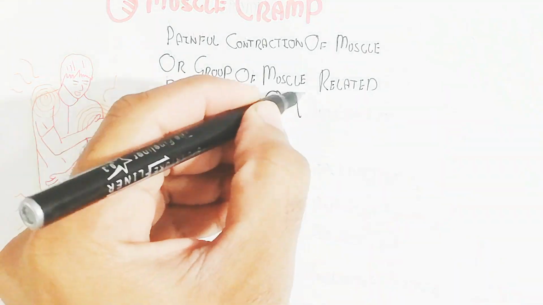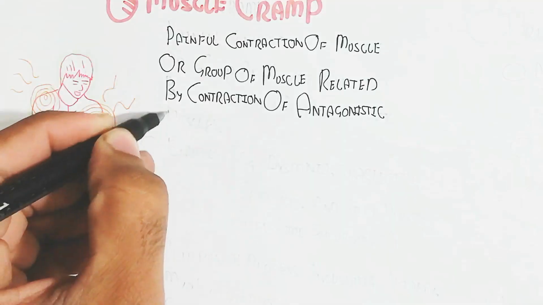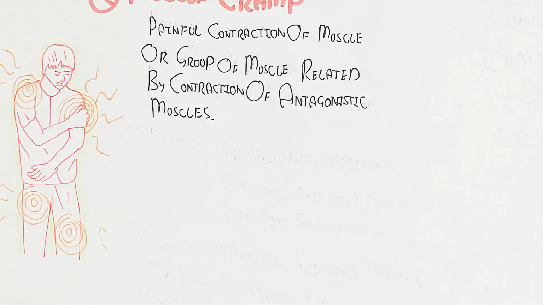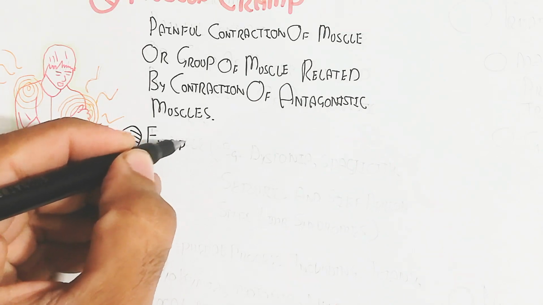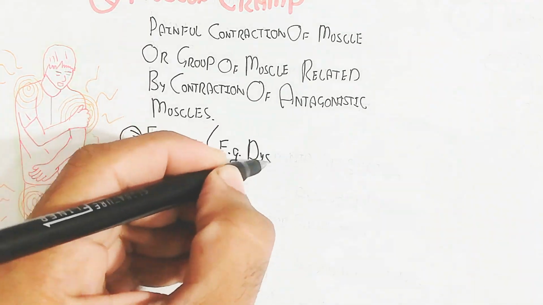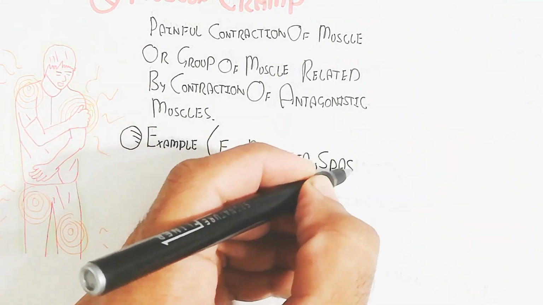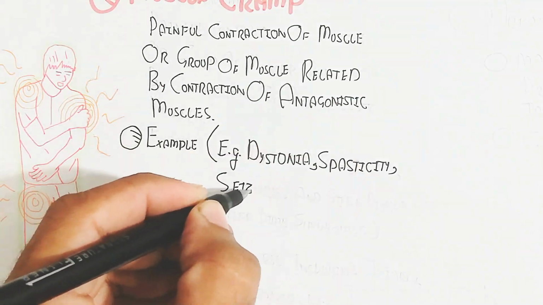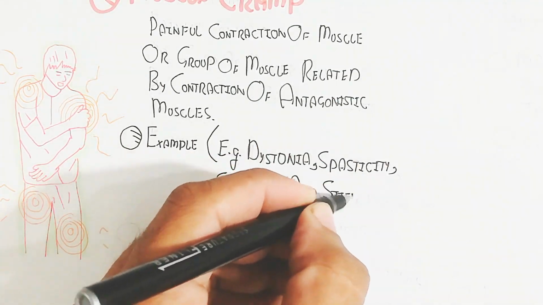Let's understand with some examples. For example, dystonia, spasticity, seizures, continuous muscle fiber activity, and stiff person or stiff limb syndrome.